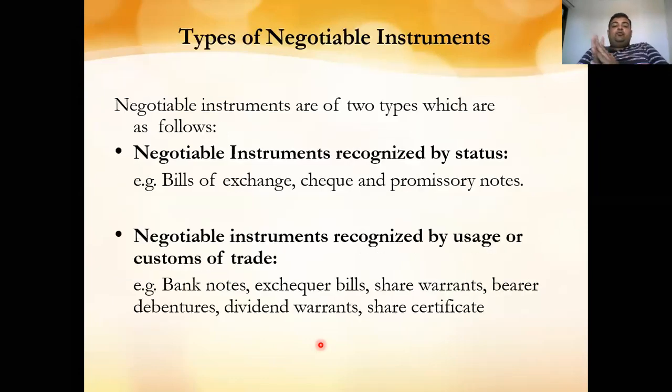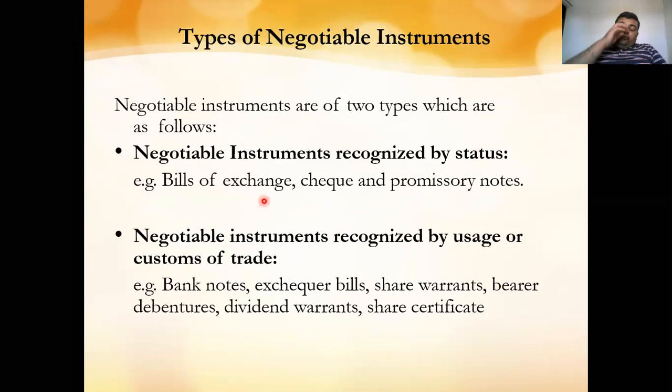Next, types of negotiable instrument. Now there are two types of negotiable instrument which we have to study. First, negotiable instruments recognized by the statute. Recognized by the statute means bills of exchange, check, and promissory note. So, in this subject, we have to study these three only, as these are in the syllabus. So, first is bills of exchange.